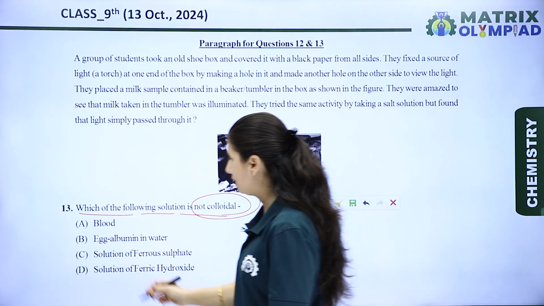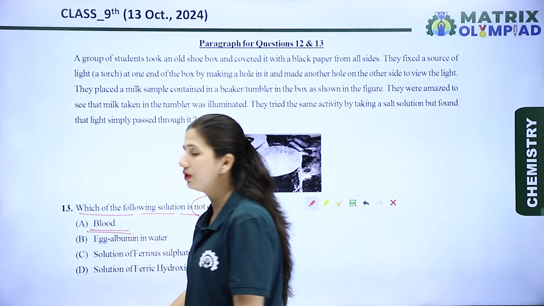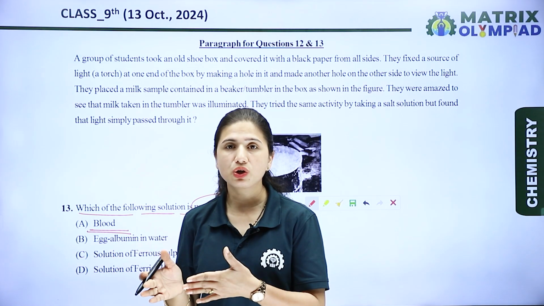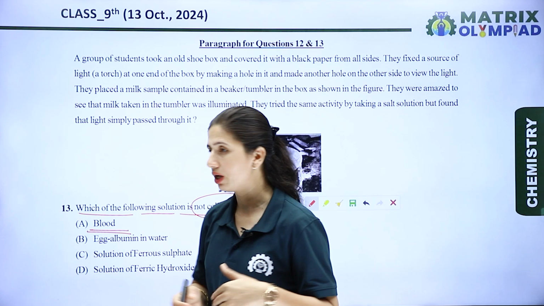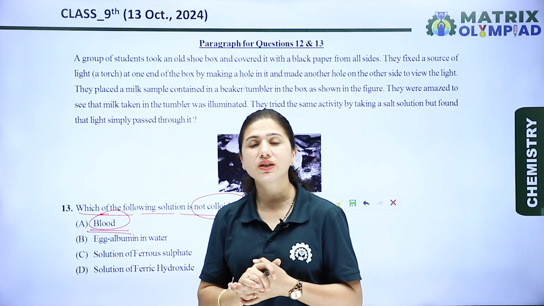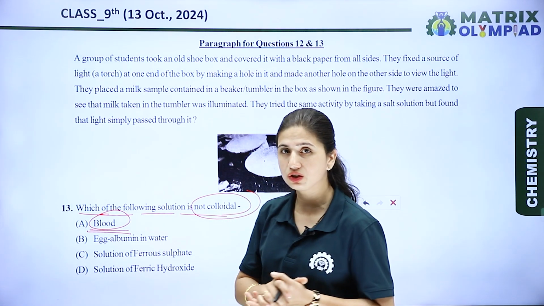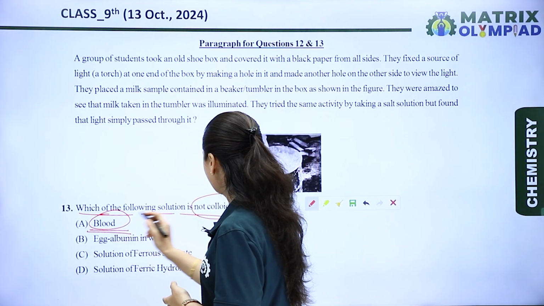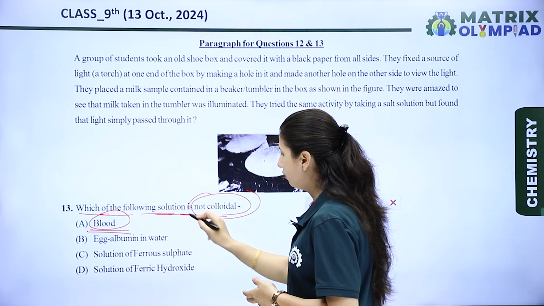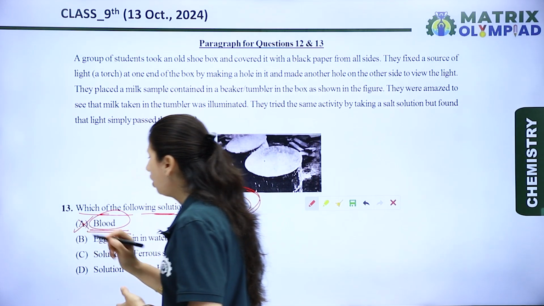Okay, so let's see the options. First is blood. Blood is a colloidal solution because we discussed earlier that there are three types of solution: true solution, colloidal solution and suspension. But in blood, there are different phases, meaning it is a heterogeneous mixture of plasma, WBC and RBC. It is not a homogeneous mixture. So it is a colloidal solution, but in the question we have to find which solution is not a colloidal solution. So option A is the wrong option.